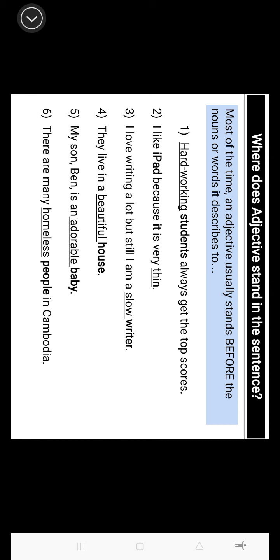Number 6, there are many homeless people in Cambodia. As you can see, there are many homeless people in Cambodia. So homeless here is an adjective. It describes what kind of people in Cambodia. Homeless people. They don't have the house to stay, right? So it describes the people.